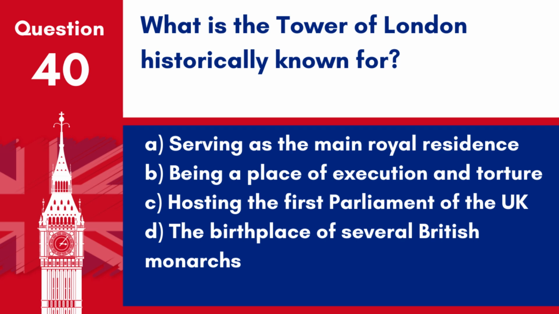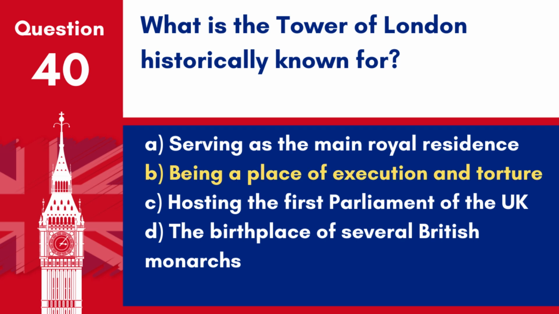Question 40. What is the Tower of London historically known for? A. Serving as the main royal residence. B. Being a place of execution and torture. C. Hosting the first Parliament of the UK. D. The birthplace of several British monarchs.